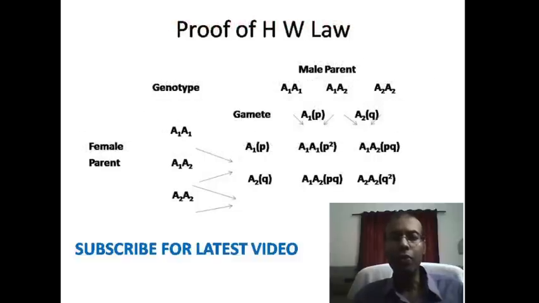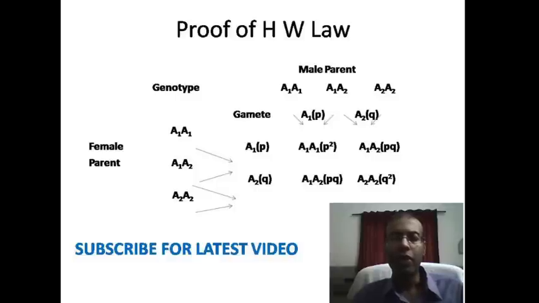Now, how to prove Hardy-Weinberg law? This slide is very important for proving Hardy-Weinberg law. We have male parents and female parents in the population. Suppose one gene which has two forms, recessive and dominant. Dominant is described by A1 and recessive is described by A2 gene.